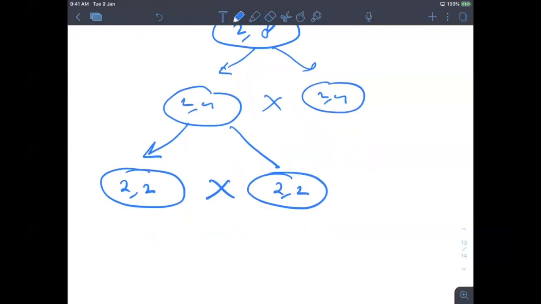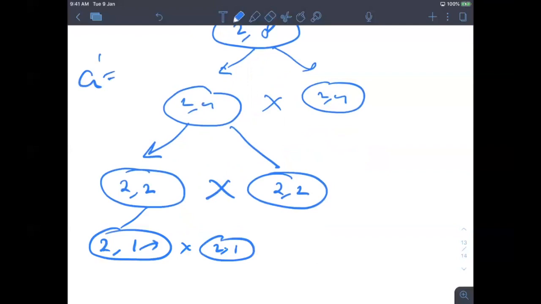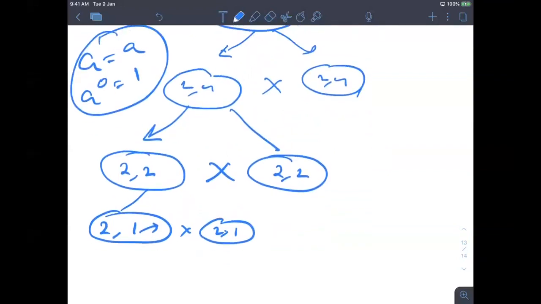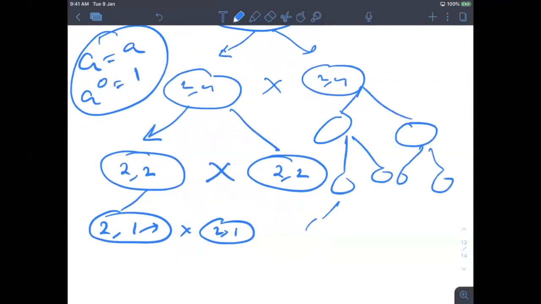Now you all know the terminating condition. Now it will call 2 to the power 1 into 2 to the power 1. Now if power is 1, then return simply b. So basically if you have to calculate a to the power 1, it is simply a, and a to the power 0 is simply 1. So these are my two terminating conditions. Now similarly this tree will become something like this. So let's first write the code for this, and I have already written the code.